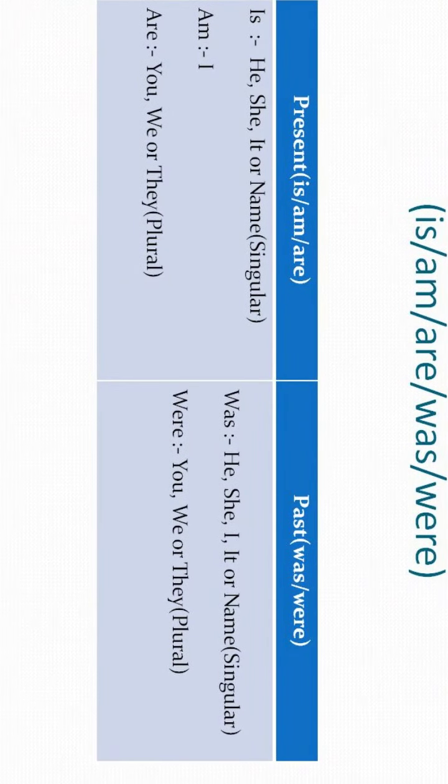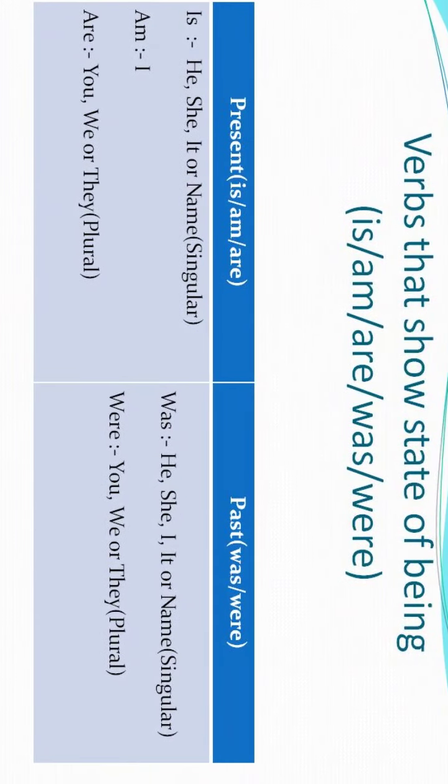So here we have the two sections, present and past. In the present section we have three verbs, is, am, are, and in the past section we have only two verbs, that is was and were. Again, in the present section we have three verbs, is, am, are, and in the past section we have two verbs, that is was and were.